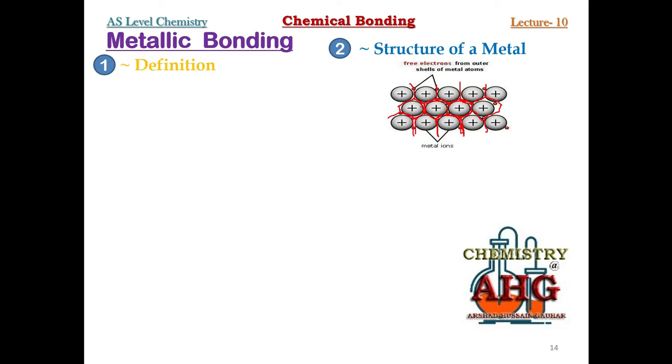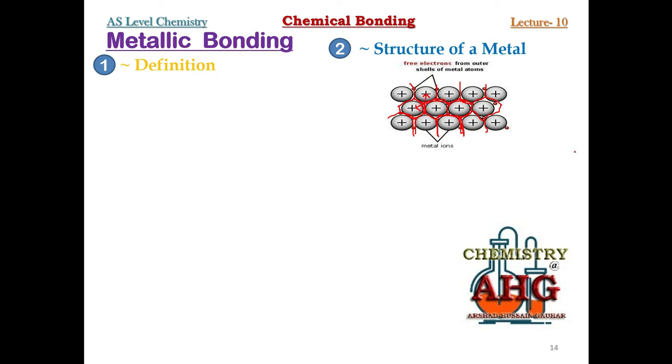Okay, now what happens? These positive ions attract mobile electrons. This force of attraction between the metal ions and mobile electrons is known as metallic bonding. And how can you describe the structure of a metal?